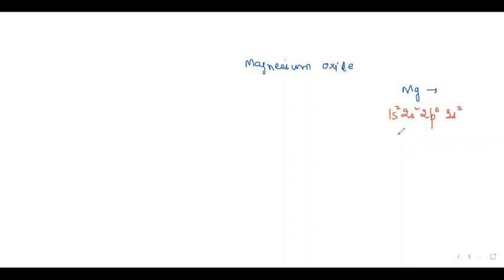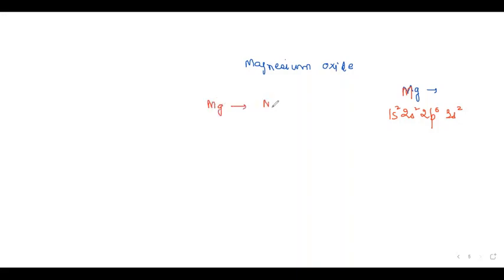You are very good at writing configuration. It will be better if you remember the atomic numbers, because if you know the atomic number, then you can draw the dot cross diagram. So how can it attain noble gas configuration? The closest noble gas to magnesium is neon. So it loses 2 electrons. Let us write.